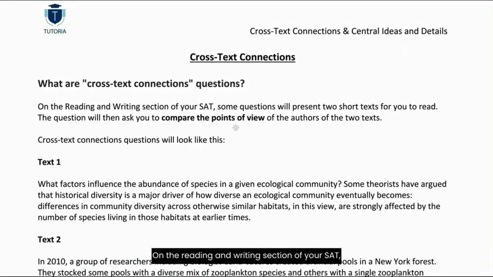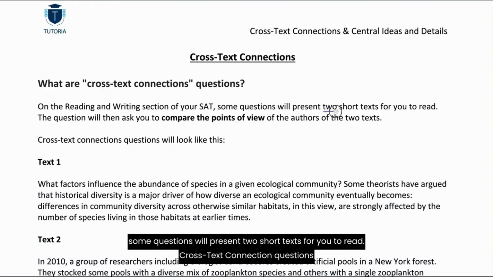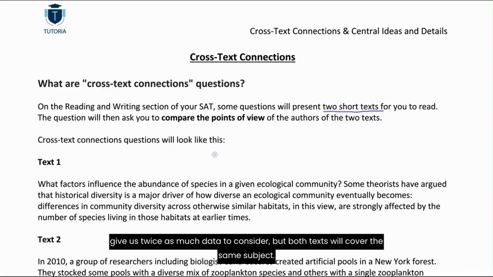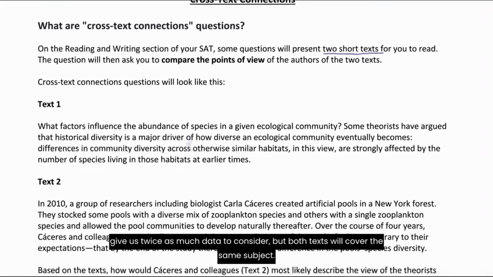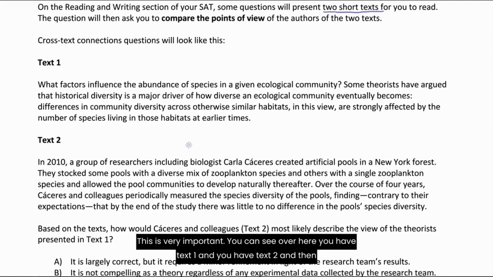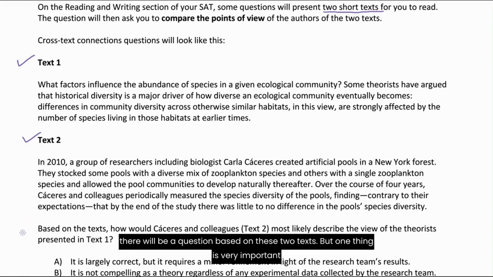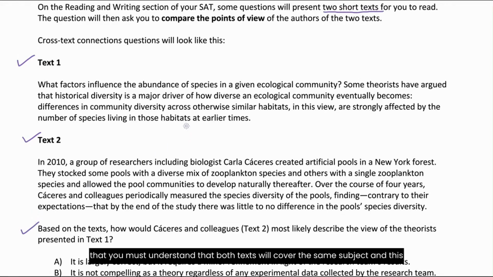On the reading and writing section of your SAT, some questions will present two short texts for you to read. Cross-text connection questions give us twice as much data to consider, but both texts will cover the same subject. This is very important. You can see over here, you have text 1 and you have text 2, and then there will be a question based on these two texts. But one thing is very important that you must understand: both texts will cover the same subject.